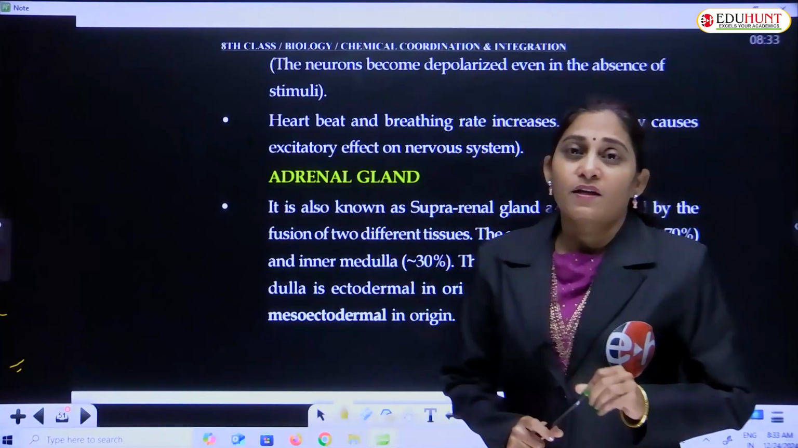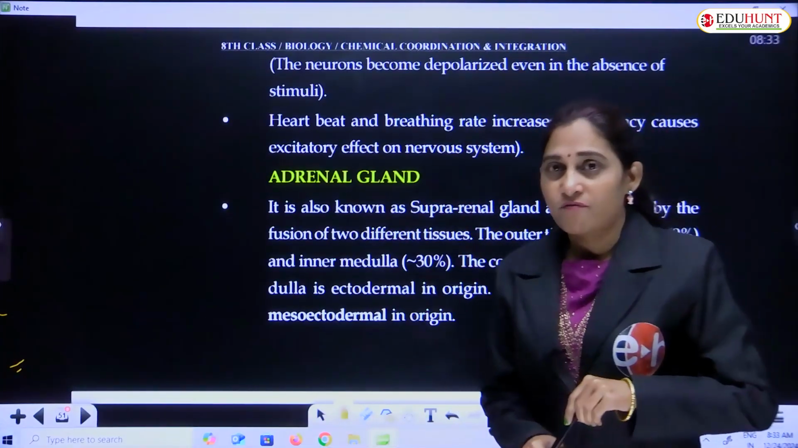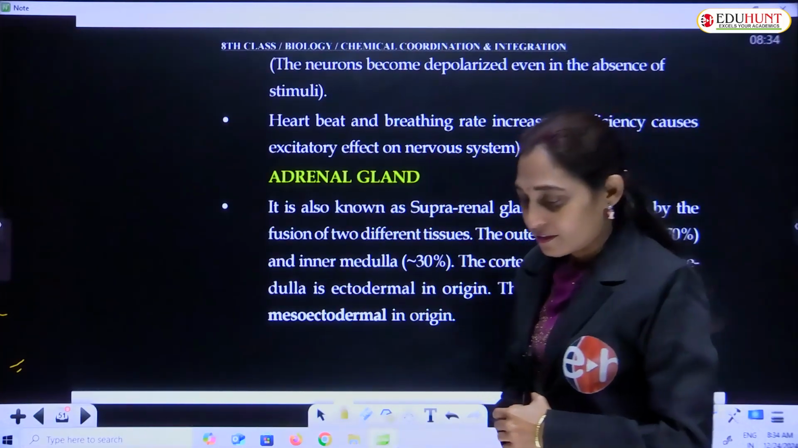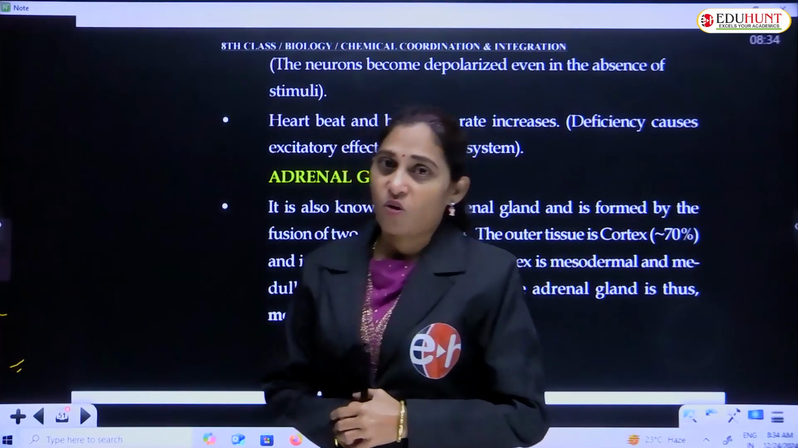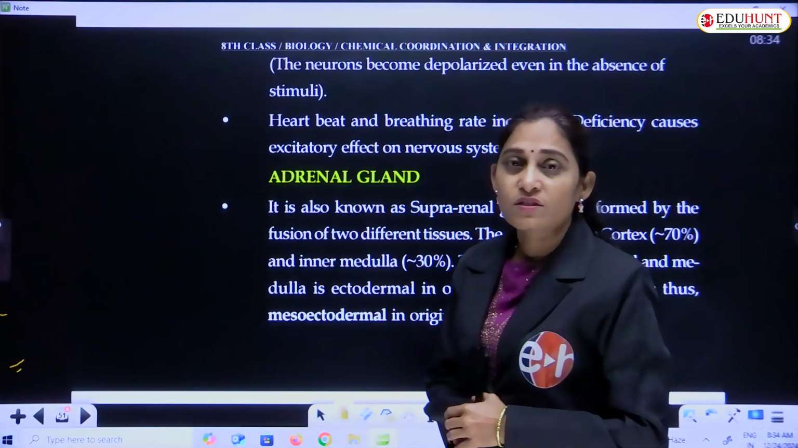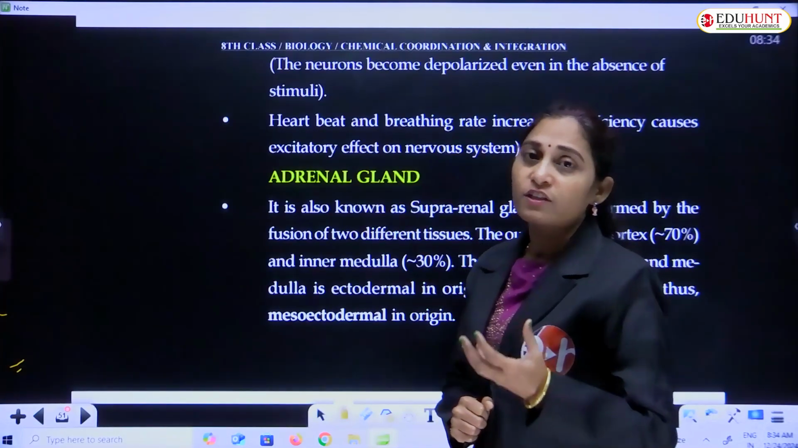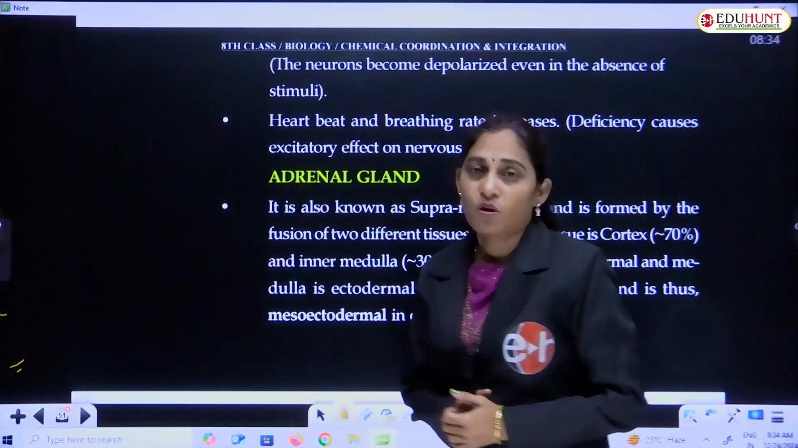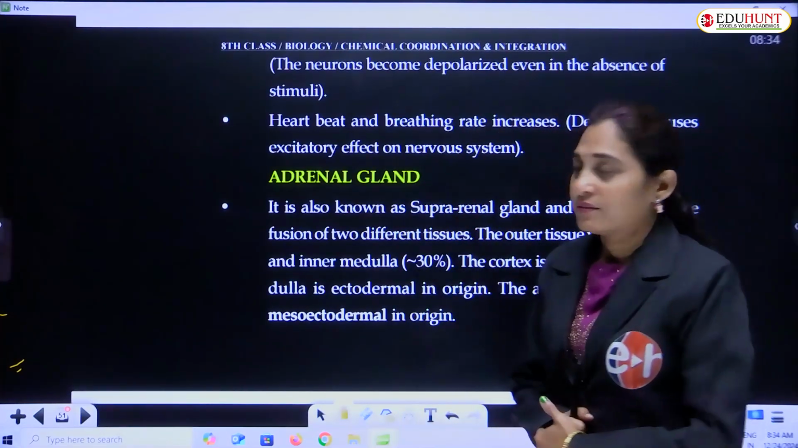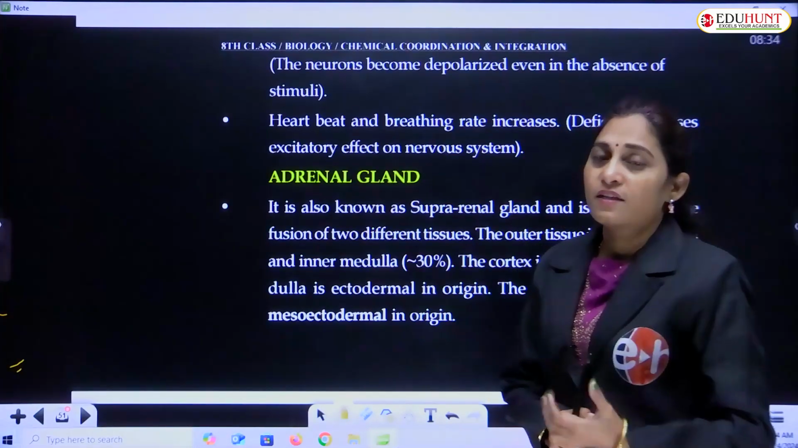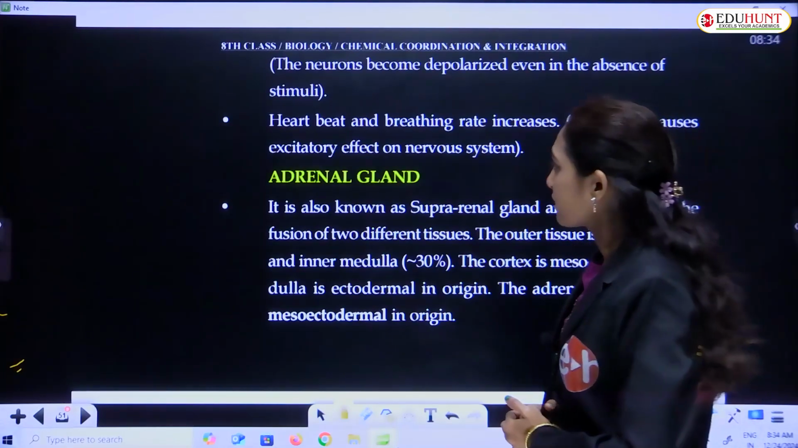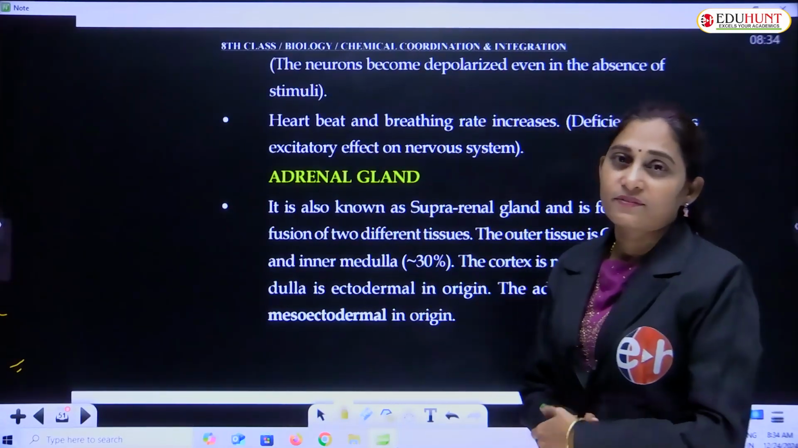In the previous sessions, we have finished almost all endocrine glands, their secretions, that is hormones, their functions, and the causes or consequences if the function of the gland is abnormal. Let us see one more and the last endocrine gland of the human body, the adrenal gland.